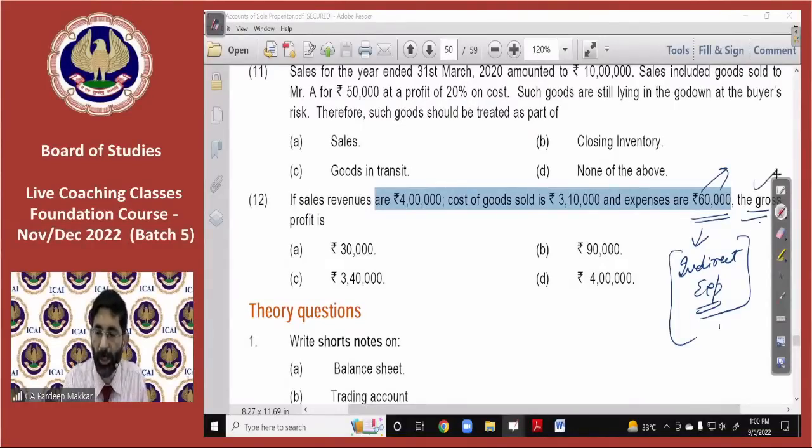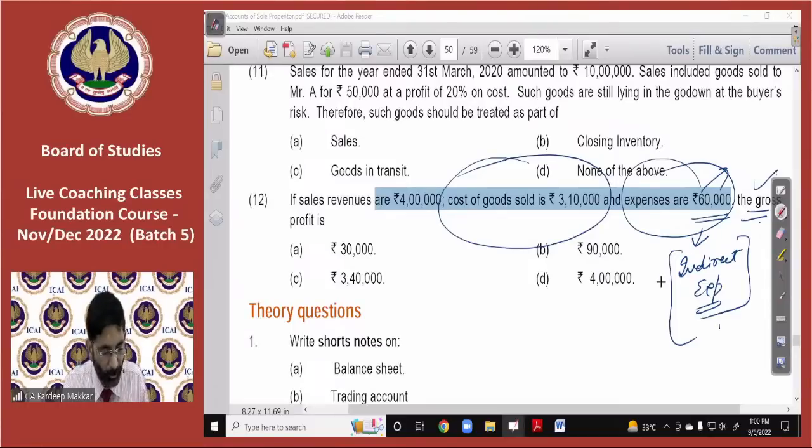But he is asking only gross profit. To calculate gross profit, you have to do sale minus COGS only. COGS itself includes direct expenses. So these are for the purpose of calculating net profit. Just he's trying to confuse you. You must not be confused.